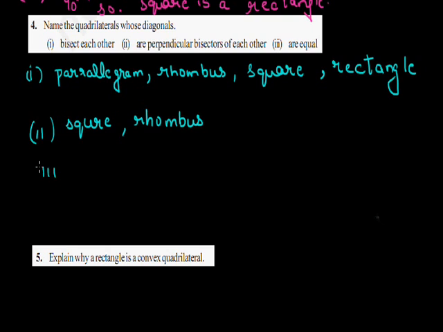Now come to the third part. Name the quadrilaterals whose diagonals are equal. There are only two quadrilaterals, that is square and rectangle, whose diagonals are equal. Now come to the fifth question.